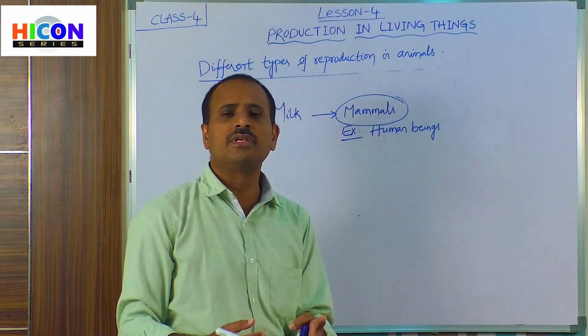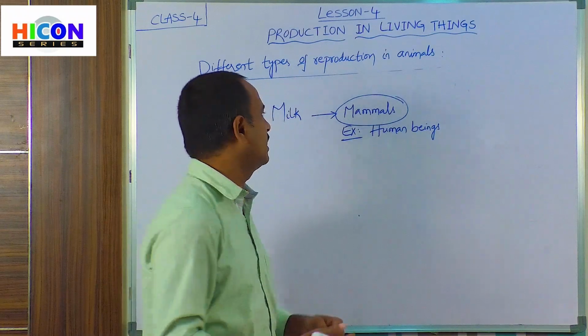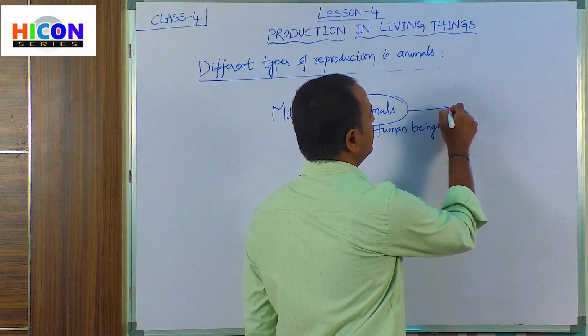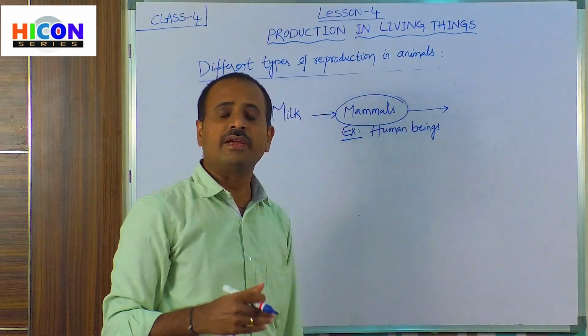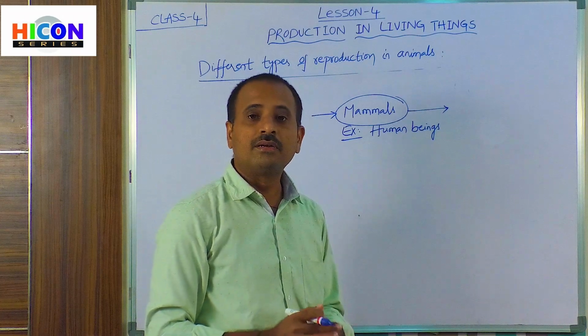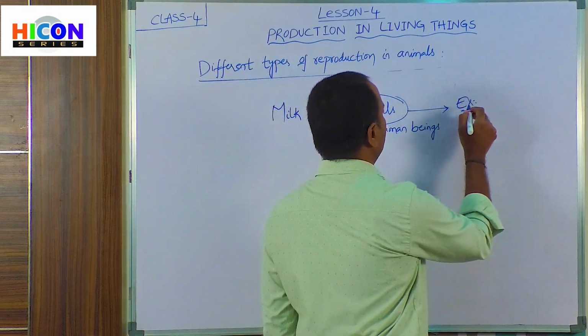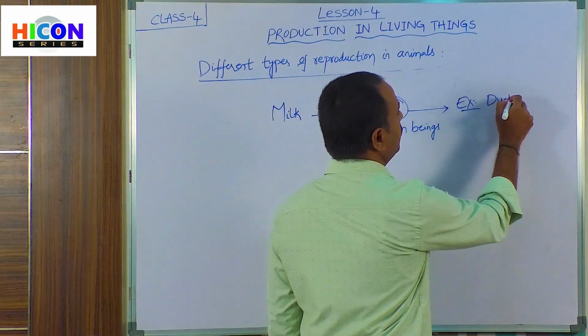They reproduce their babies by laying eggs. The examples of mammals which reproduce their young with eggs are the duck-billed platypus.